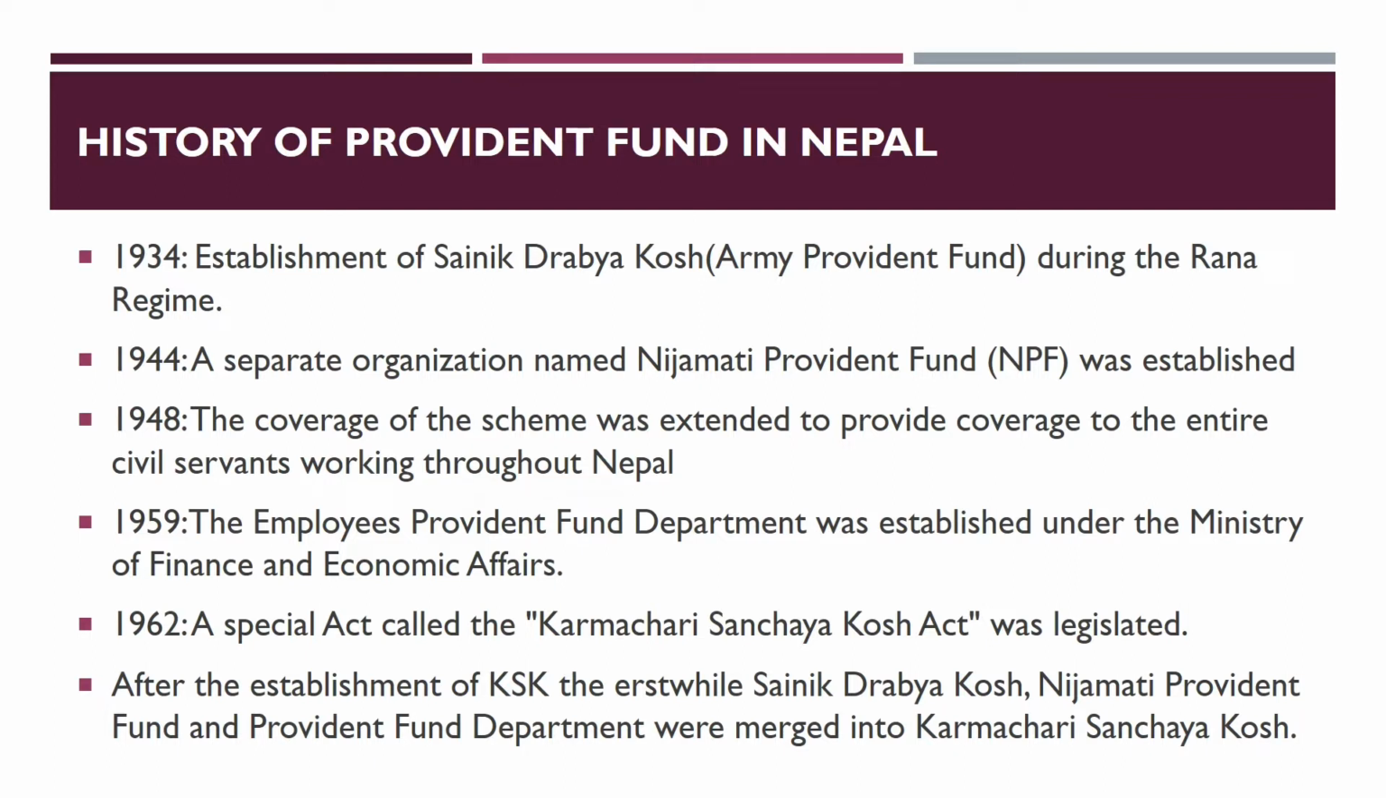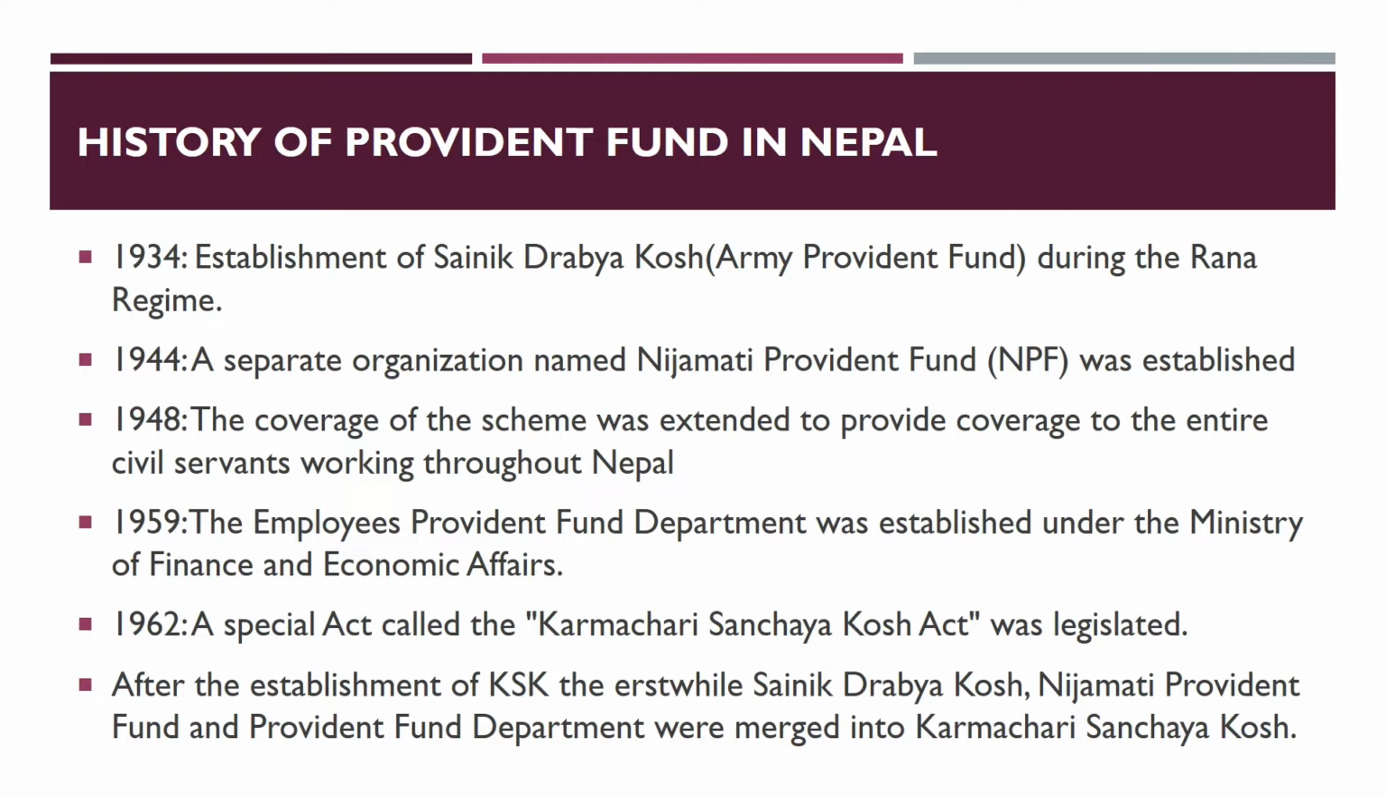A decade later, the scheme was broadened to cover the employees of civil services as well. Similarly, in 1944, a separate organization named Nizamati Provident Fund was established to manage the scheme for civil servants working within Kathmandu. Likewise, in 1948, the coverage of the scheme was extended to provide coverage to the entire civil servants working throughout Nepal. In 1959, the Employees Provident Fund Department was established under the Ministry of Finance and Economic Affairs.